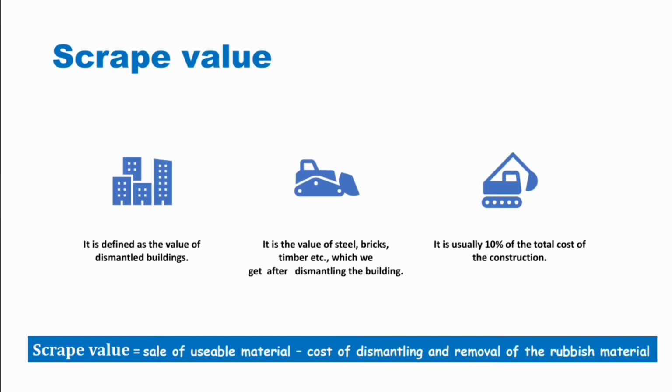Second one is scrap value. A scrap value is defined as the value of dismantled buildings. It is the value of steel, bricks, timber, etc., which we get after dismantling the building. It is usually 10% of the total cost of the construction. A scrap value equals the sale of usable material minus the cost of dismantling and removal of the rubbish material. It may be negative or positive.